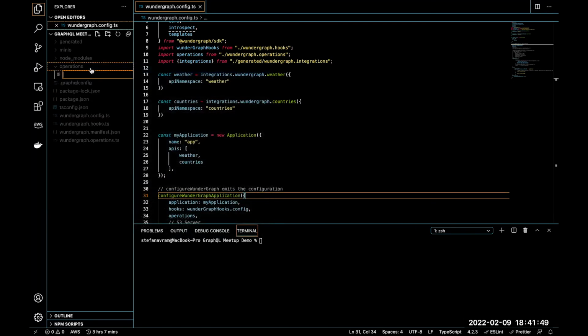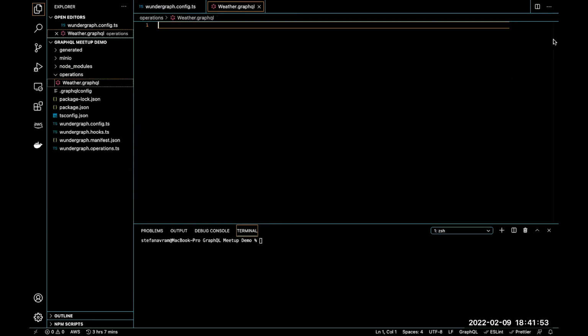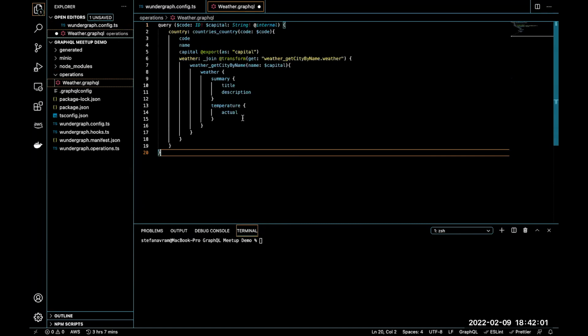And let's create a new file called weather.graphql. Since this is a lightning talk, I am going to copy and paste the code over for the query instead of typing it out. And we'll just explain kind of what's going on.